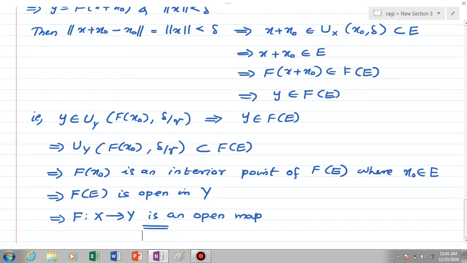Also, in particular, if a linear map is open, then it is surjective, because if it is open, we have proven that for every y element of Y there is some x element of X with f of x equal to y, which means clearly it is surjective. Okay, that is the proof.